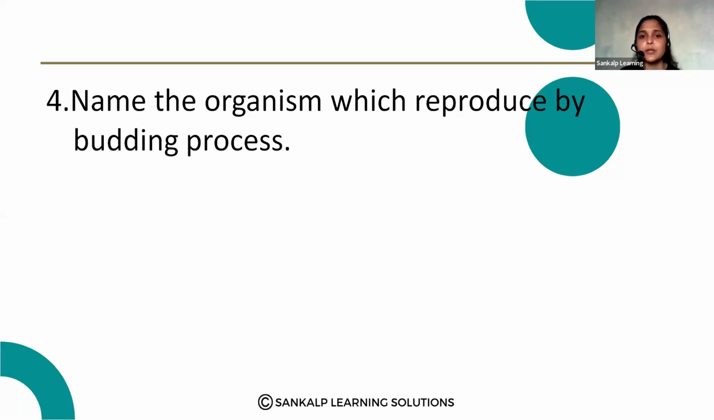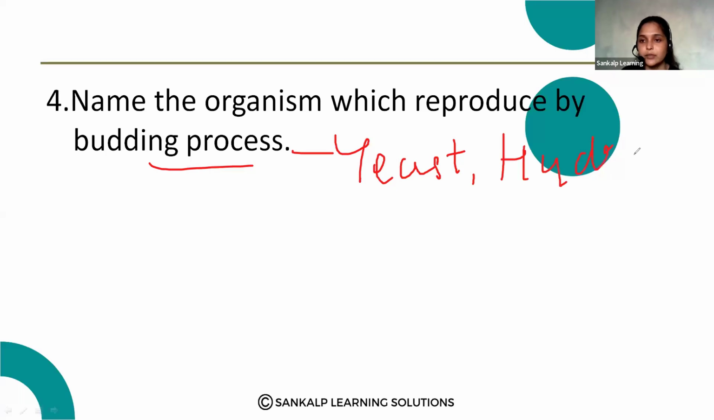Next question. Name the organism which reproduce by budding process. Again, the question is repeated. In the multiple choice question also, we have studied this one. In that, we got four options for that question. But here, you should write the answer directly. Name the organism which reproduce by budding process. Budding we can observe in the yeast and the hydra. Mainly in these organisms, yeast and hydra.